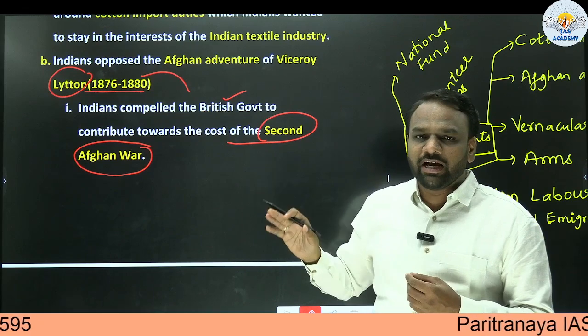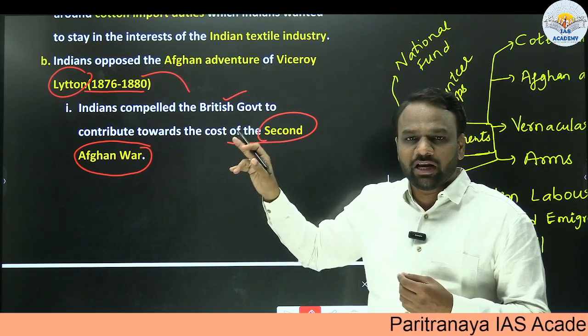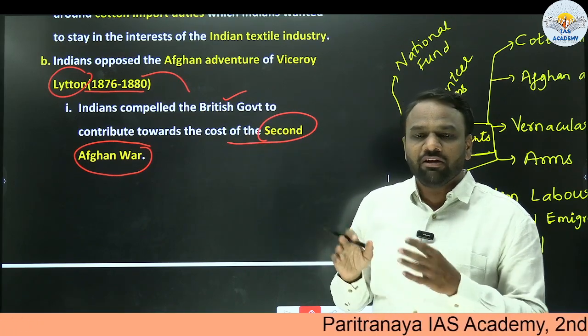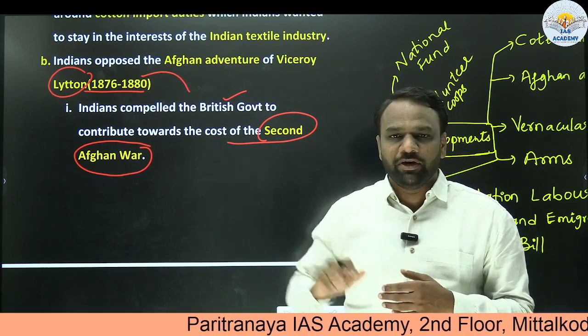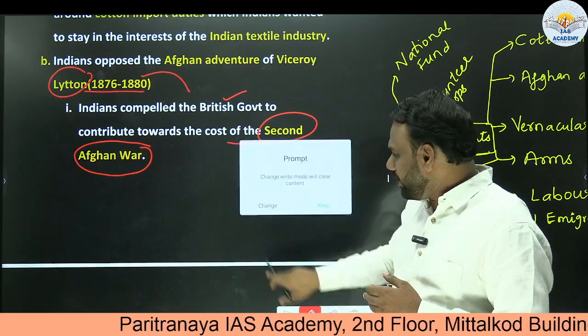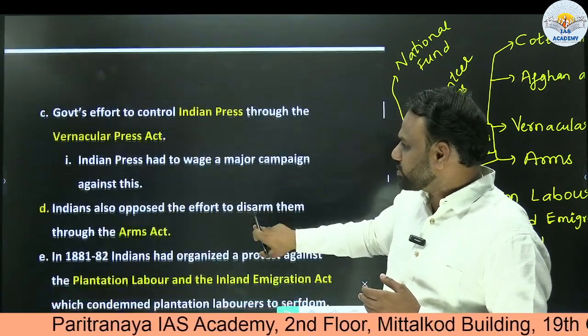So this was the second kind of resentment. The first one was the cotton-related tax, and this is one more such example which indicates that Indians had developed a kind of resentment against the Britishers. Similarly, we will find many more examples over here. So we'll just throw light on them.